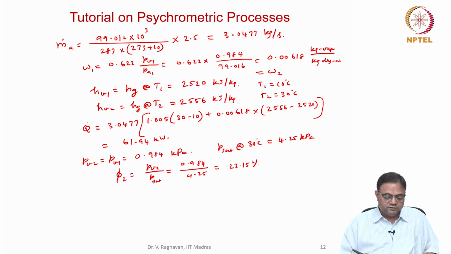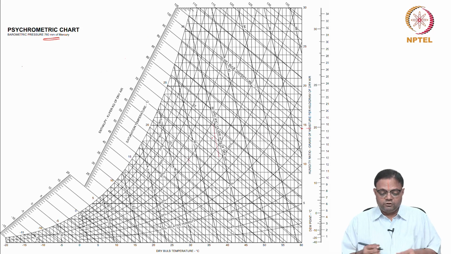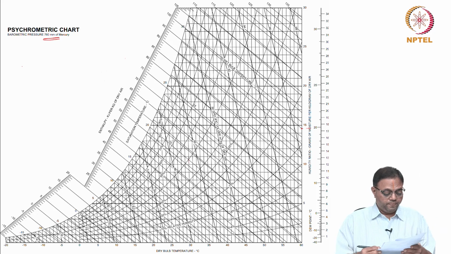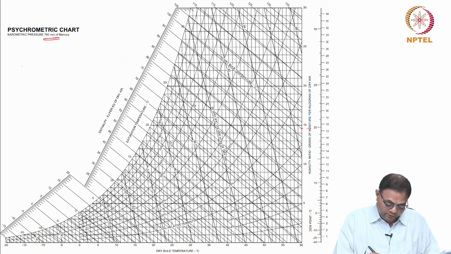So we can indicate this in the chart. You go to state 1, which is given as 80% relative humidity at 10 degrees. The 10 degrees line is this, and 80% relative humidity is this, so go here.